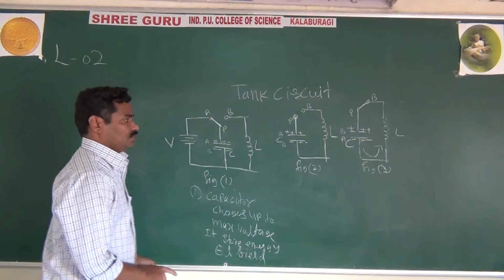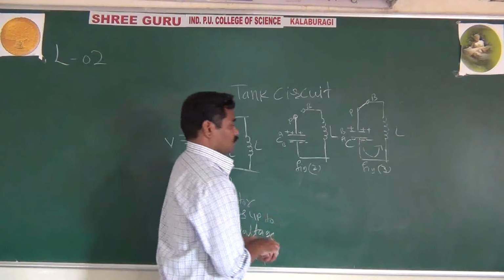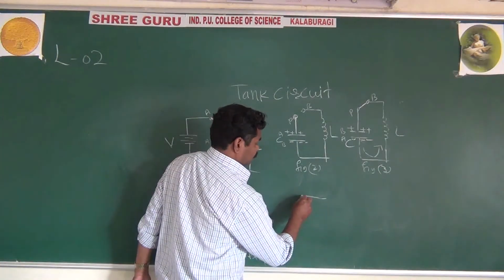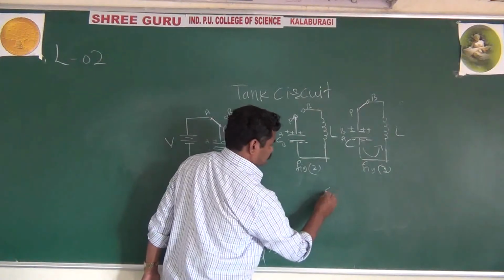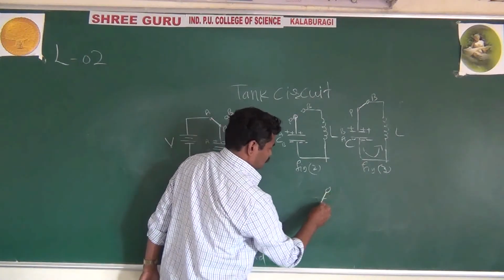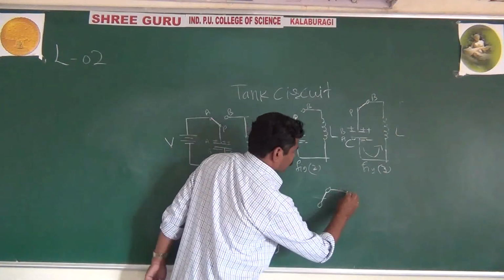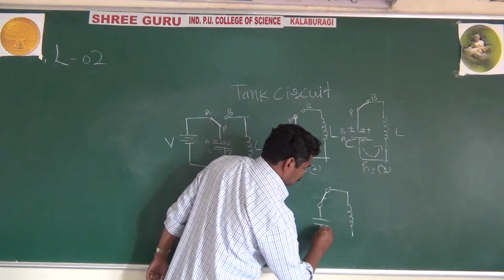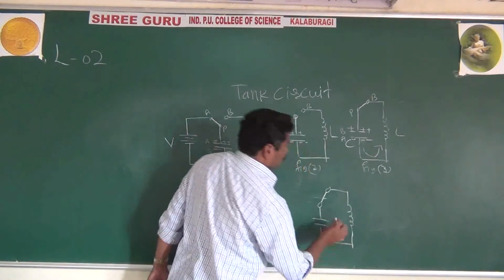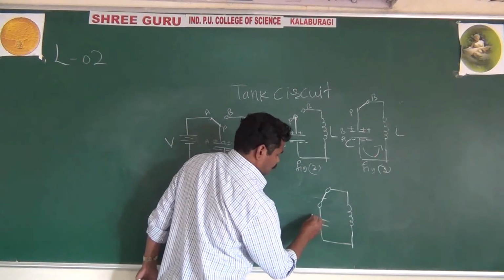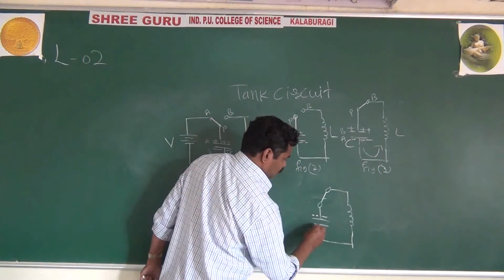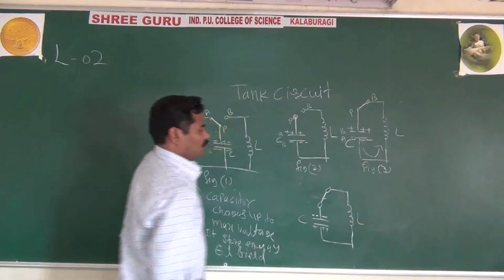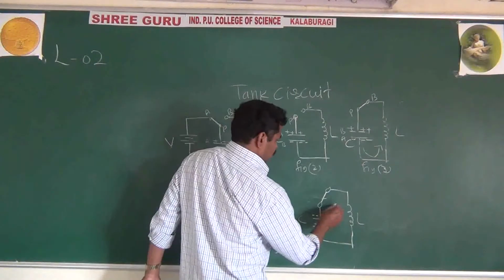And finally, what happens in the fourth diagram here? This is your inductor, and this is your capacitor. Here it becomes negative, and this becomes positive. This is C, this is L.